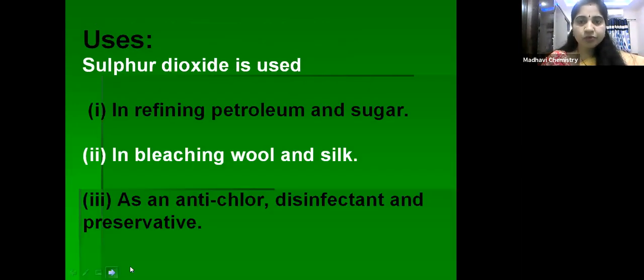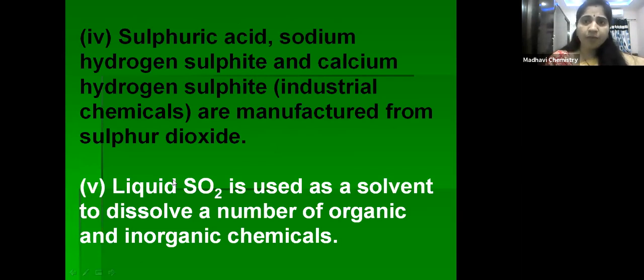Okay. Next, coming to uses of sulfur dioxide. It is used in refining petroleum and sugar, in bleaching wool and silk, and as an anti-chlor, disinfectant, and preservative. Sulfur dioxide can be used for the preparation of sulfuric acid, sodium hydrogen sulfite, and calcium hydrogen sulfite. So these are important industrial chemicals, and they can be prepared from sulfur dioxide.